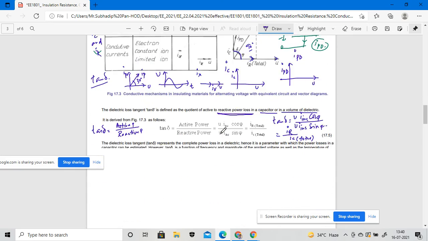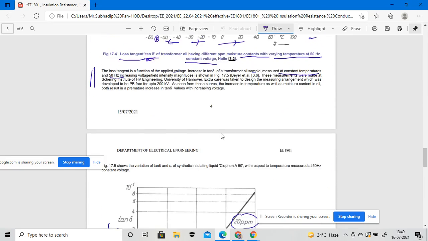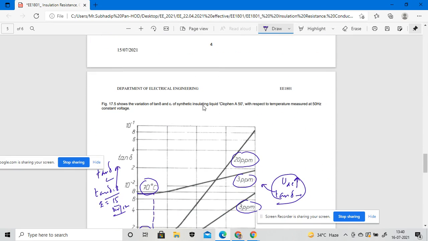If I redraw this, here we put I of C, here the voltage U, and in the same axis I of R, and that is my I of ins. This is my vector representation.